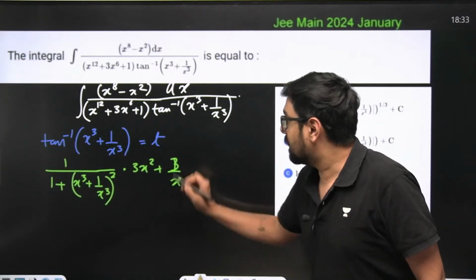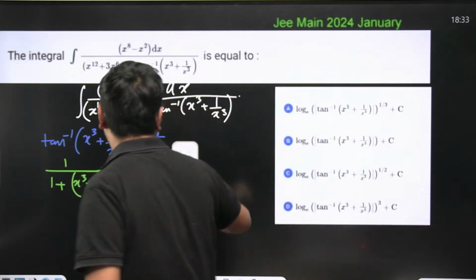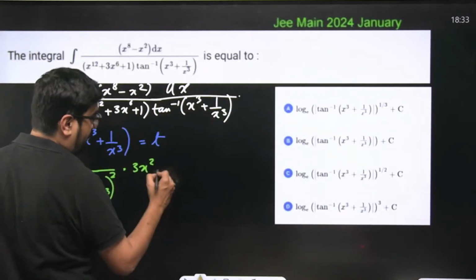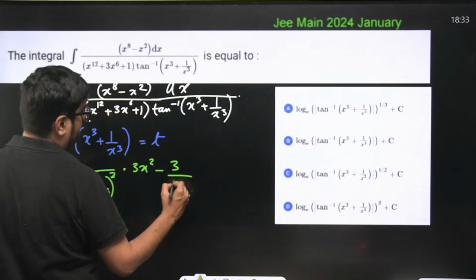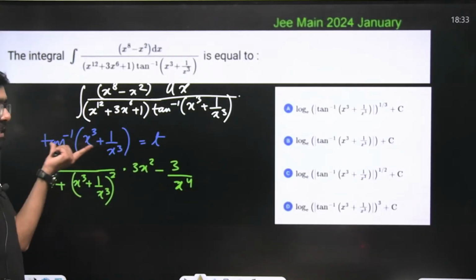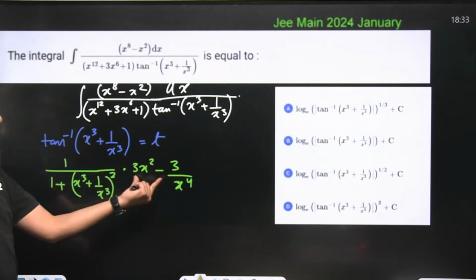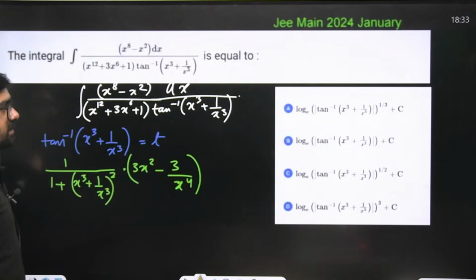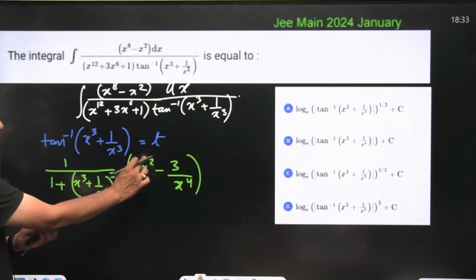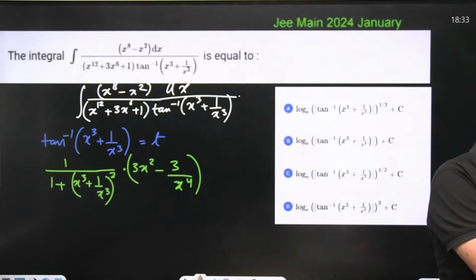Here 3 will come. And if 3 is coming, minus will also come. This will become minus of 3 by x to the power 4. Correct? Derivative, just chain rule we have applied. First tan inverse x derivative, then multiplied with derivative of this thing. Now solve this. What are we getting? X to the power 4, here x to the power 6 is going to be created. Solve this and check what are we getting. Aren't we getting what we have in the question?